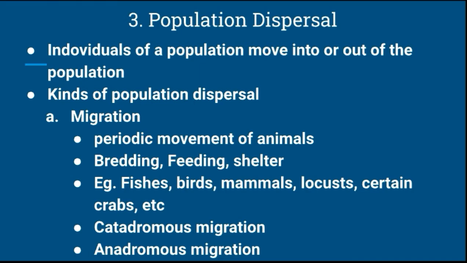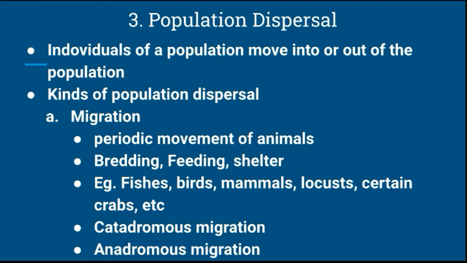Okay, so see one by one. The first one is migration. Migration is the periodic movement of animals from one place to another and back for breeding, feeding, as well as shelter. That is called migration.